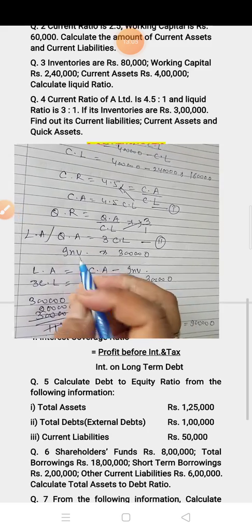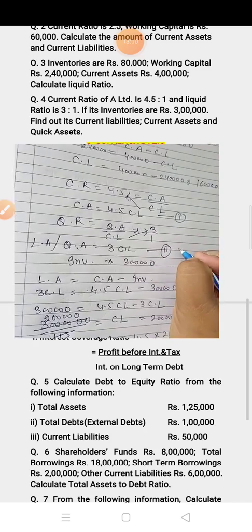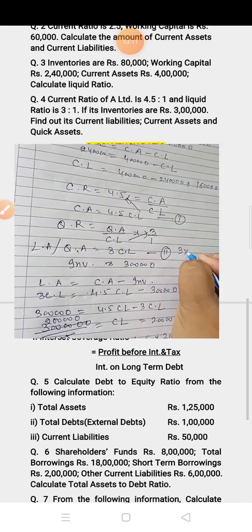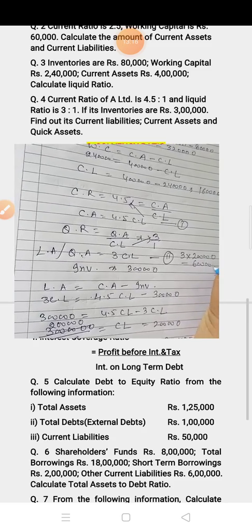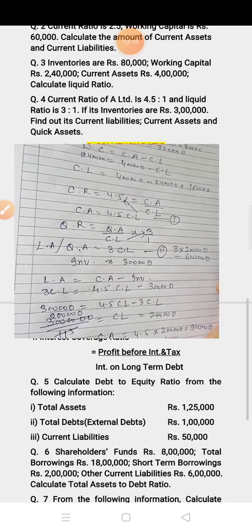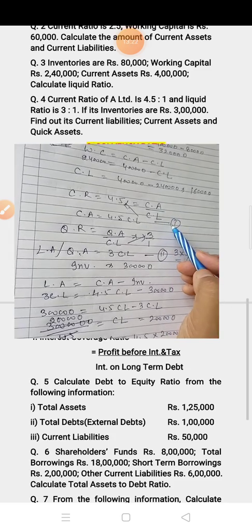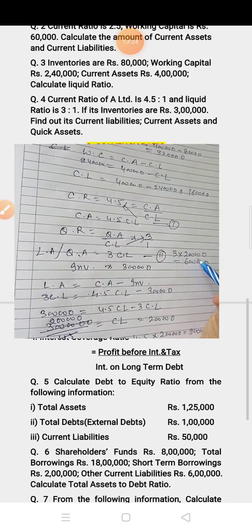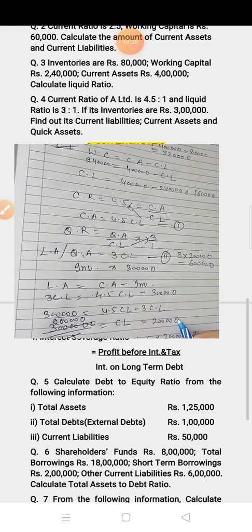And the next is liquid asset, you can find out by applying equation number 2. Liquid asset is equal to 3 into current liability. It is equal to 6 lakh. Now you have all three values. Current asset is 9 lakh, liquid asset is 6 lakh and current liability is 2 lakh.